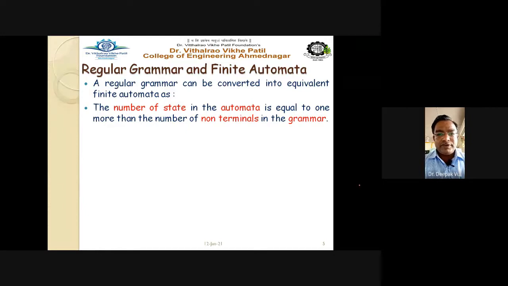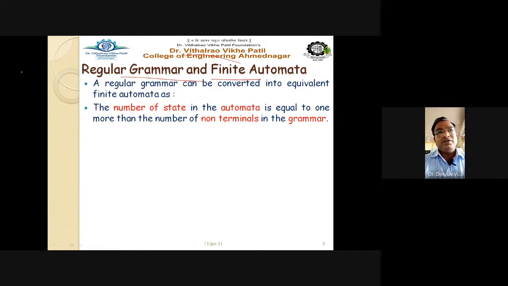As already discussed, the grammar given by the finite automata is referred to as a regular grammar. So interchange is possible: you can convert regular grammar to finite automata and finite automata to regular grammar. How the conversion takes place and how the mapping is done between the regular grammar and the automata, we are going to see step by step.